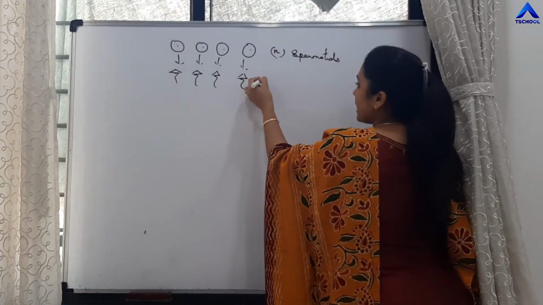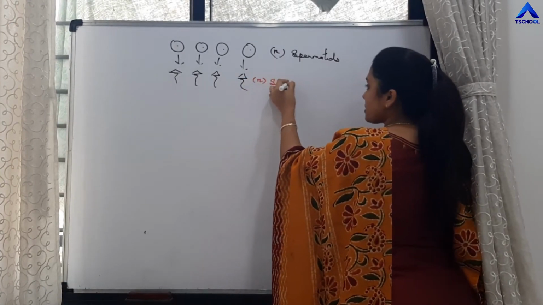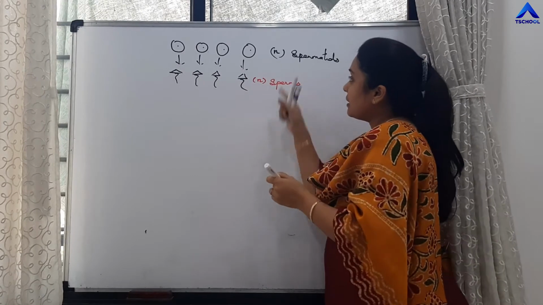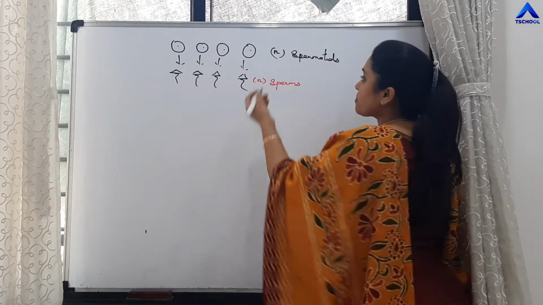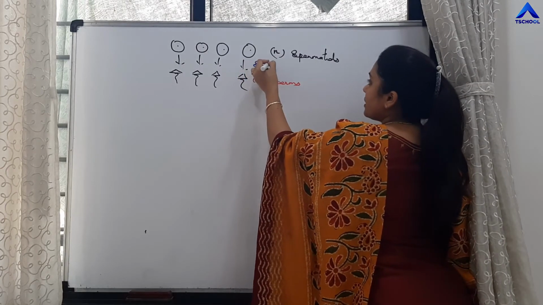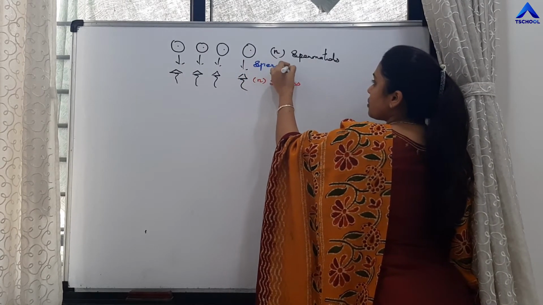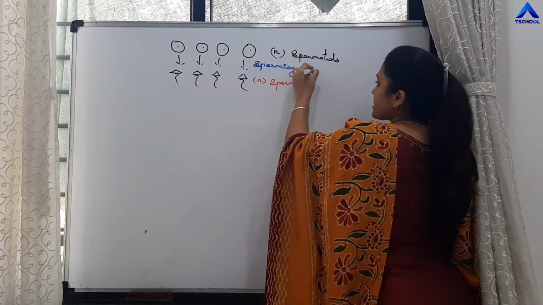So these are the haploid sperms, right? The process of formation of sperms from spermatids is called as spermiogenesis.